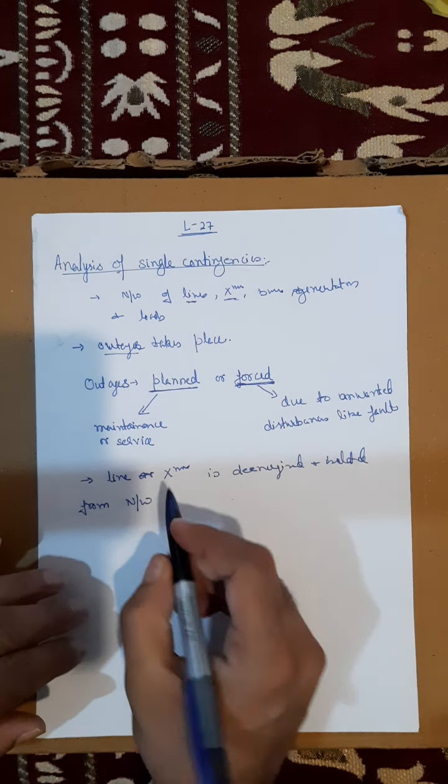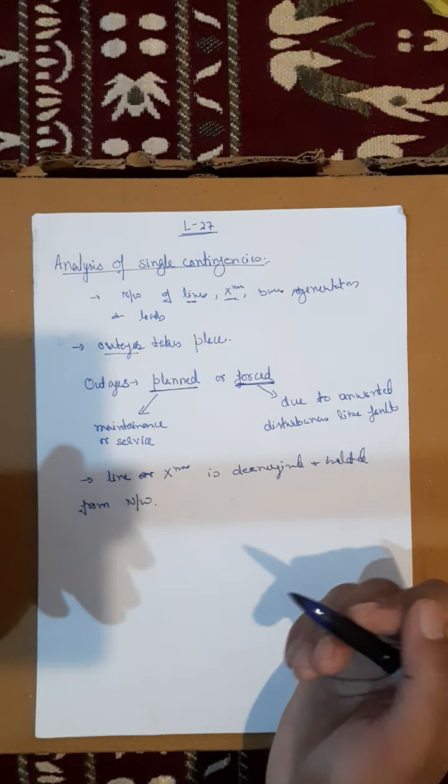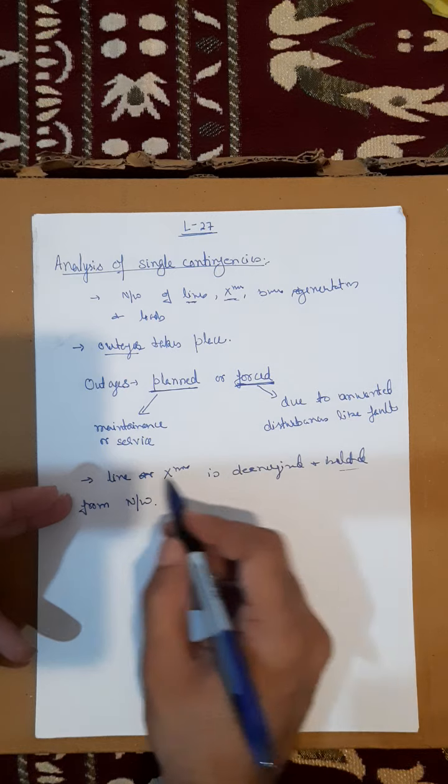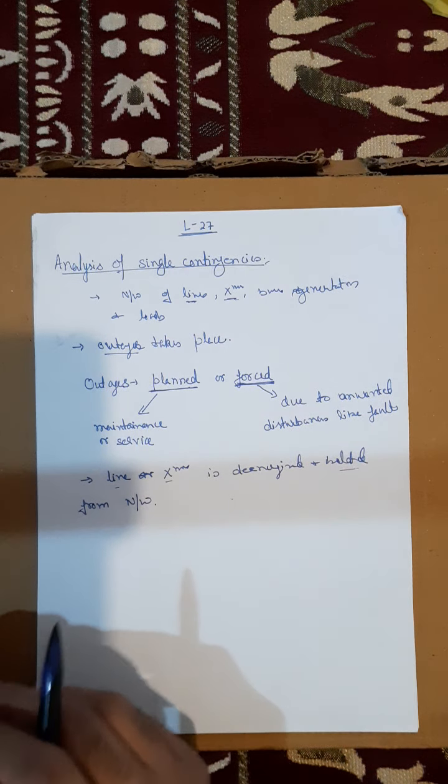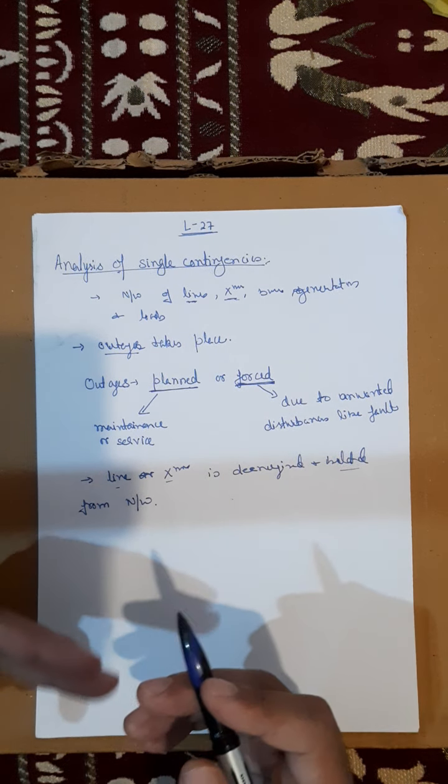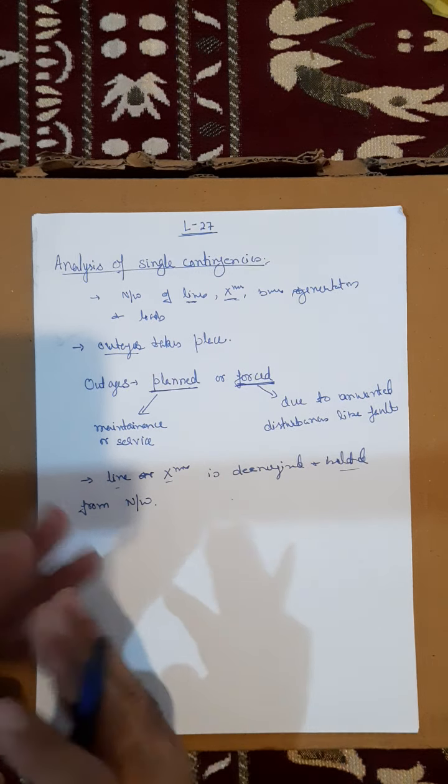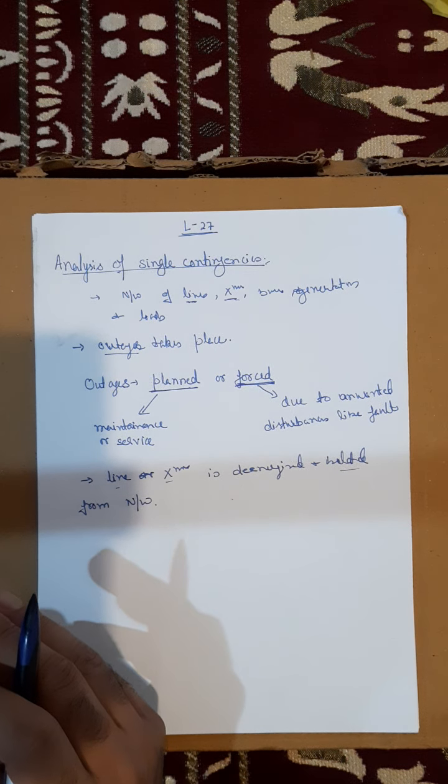Now because of this tripping and isolation of the transmission line or transformer from the circuit, the current distribution in the remaining part of the network will change.